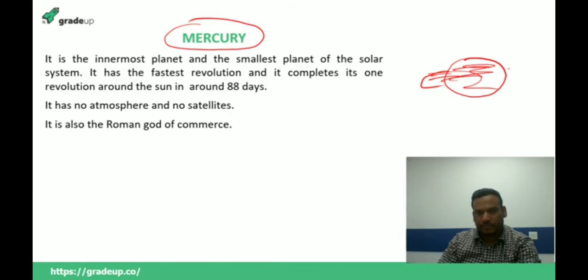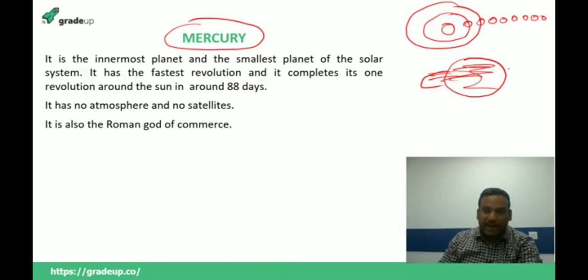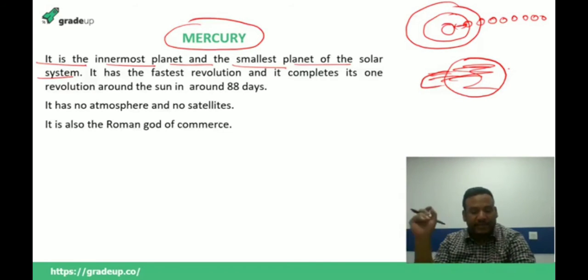Sorry. So this is the type of axis. So we have Mercury, Venus, Earth, Mars, Jupiter, Saturn, Uranus, Neptune, like this. So we have the orbit like this. The first planet that is nearest to the sun is Mercury. Always remember that it is the innermost planet, the first planet of the solar system, and it is also the smallest planet.